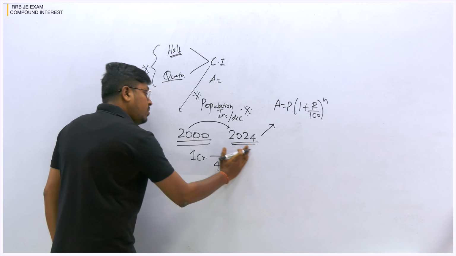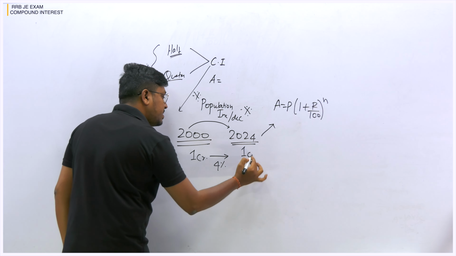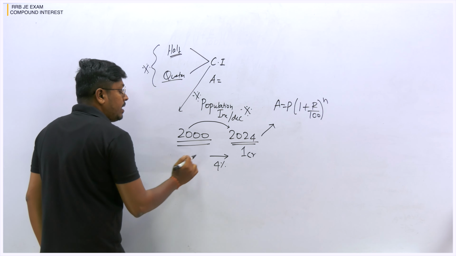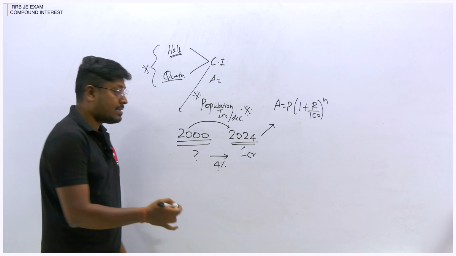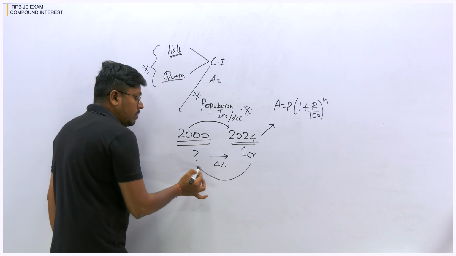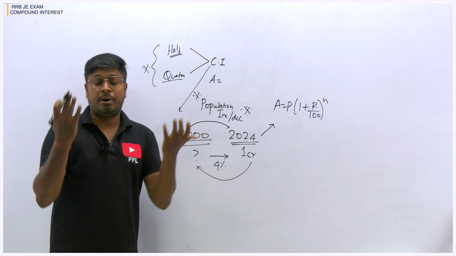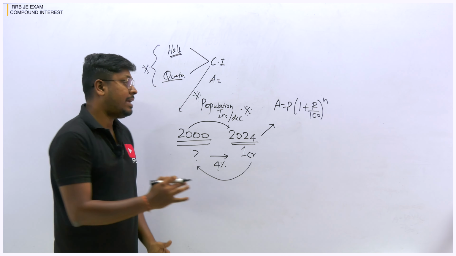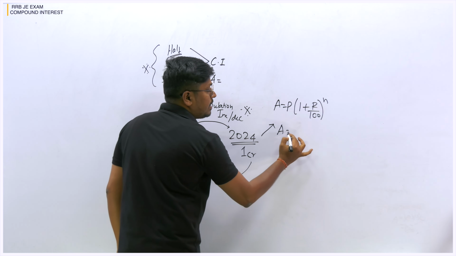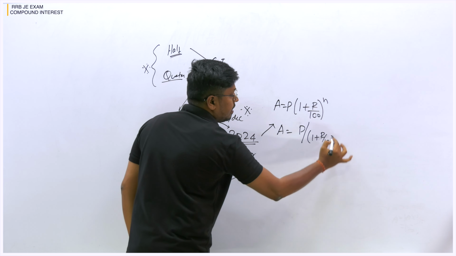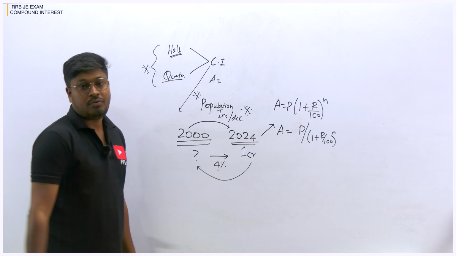But for example, if in 2024 the population is 1 crore, then what will be the population in 2000, if they ask it in reverse order? In 2024 they have given the population, and we have to find the population in 2000. In those cases, it is the same formula but we divide: P divided by (1 plus R by 100) power n. That is the only difference in the formula.